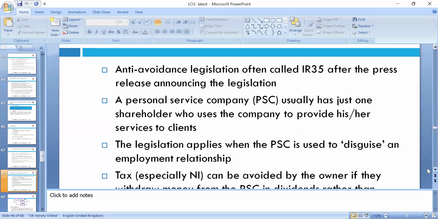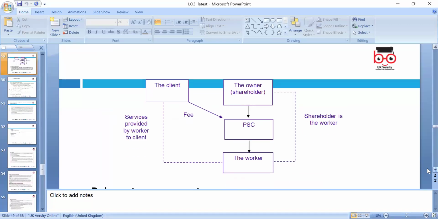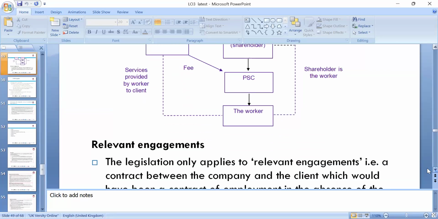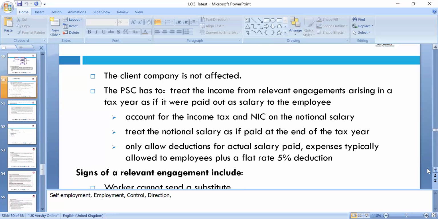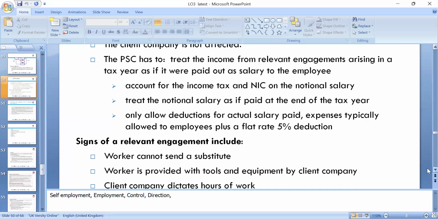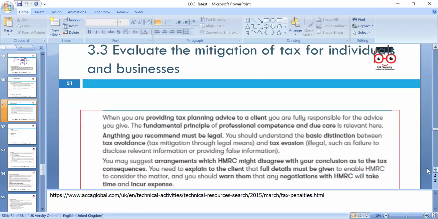In anti-avoidance legislation, IR35 we really need to work around. A lot of legislation is being changed, so we can add some examples. The client pays fees to a company controlled by the owner. The relevant arrangement legislation only applies to the relevant arrangement: the contract between the company and the client, where there is an absence of a contract of employment. So IR35, we have to look around, and the tax will be due, and we need to look around the fees and engagement.